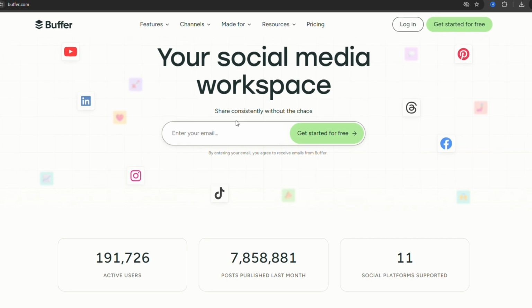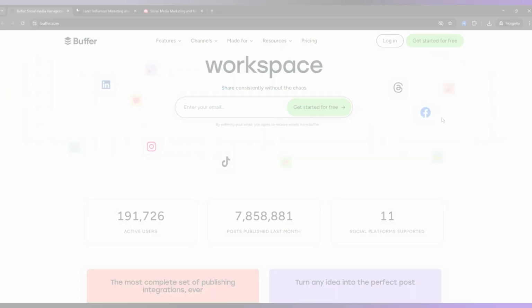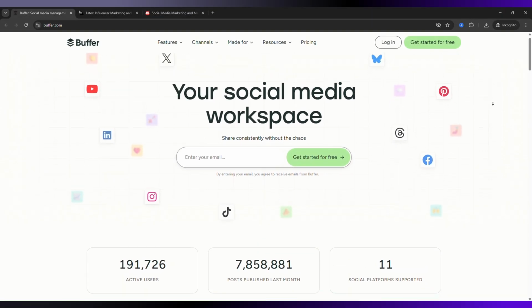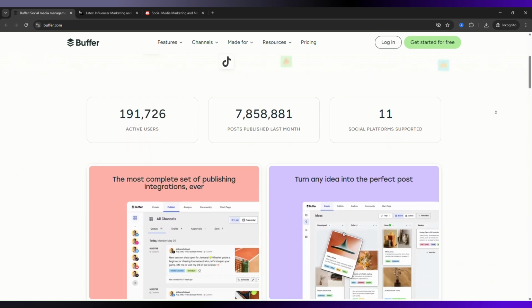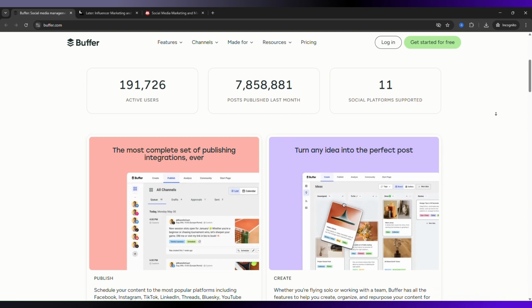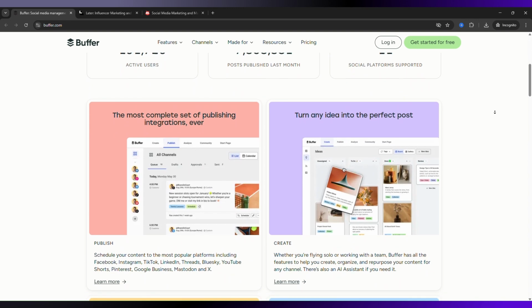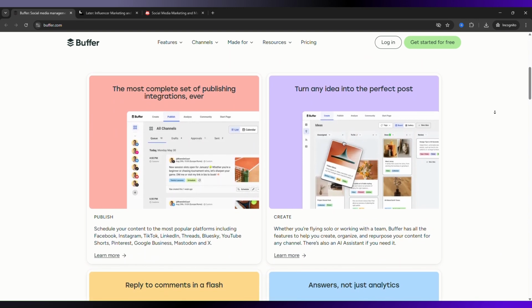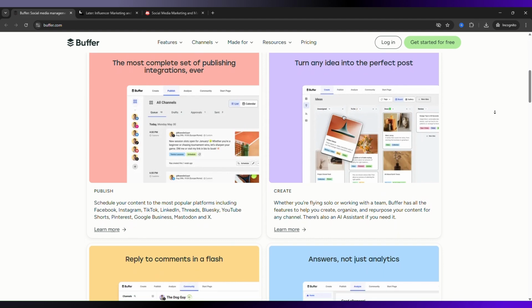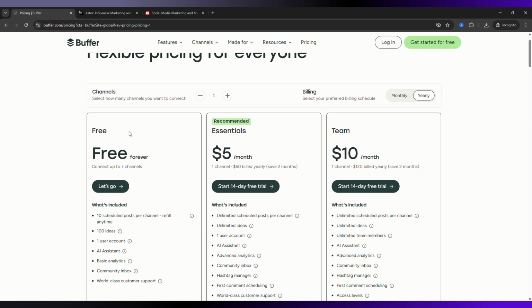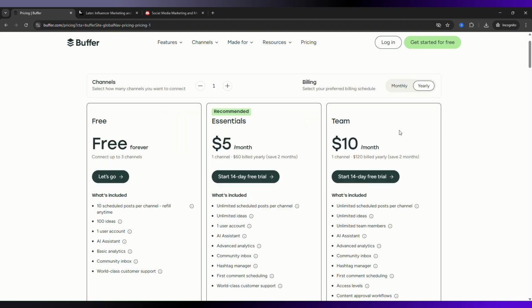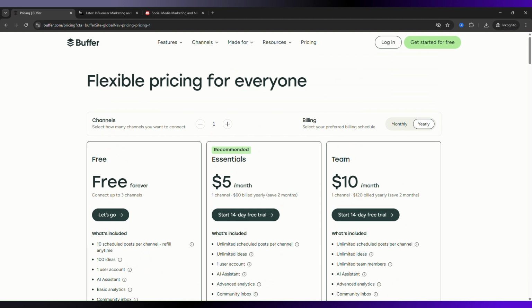Let's break it down. Buffer is the simplest of the three. It focuses on clean scheduling, basic analytics, and ease of use. You can connect accounts, queue posts, and start publishing in minutes with almost no learning curve. It's also the most affordable, with a free plan and low-cost paid options. The main strengths are simplicity, pricing, and a smooth user experience. But the downside is that it lacks advanced features like deep analytics, social listening, and complex team workflows.